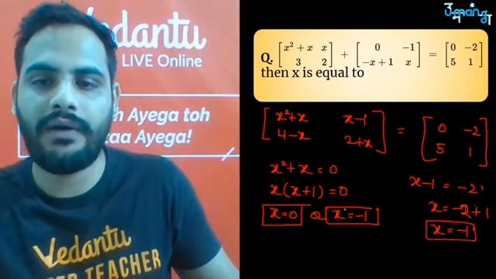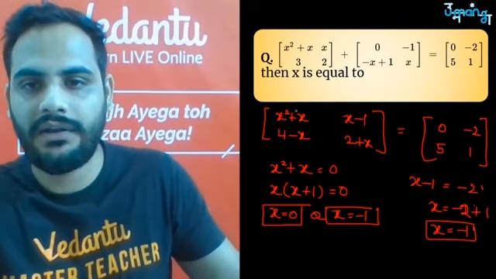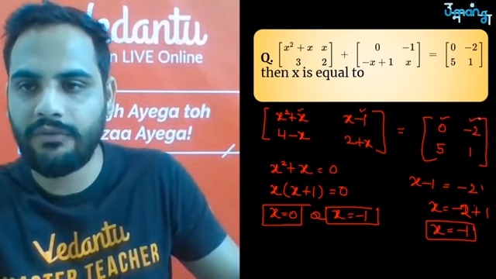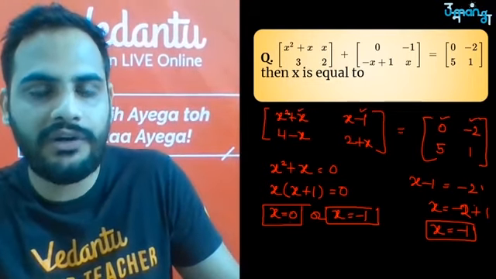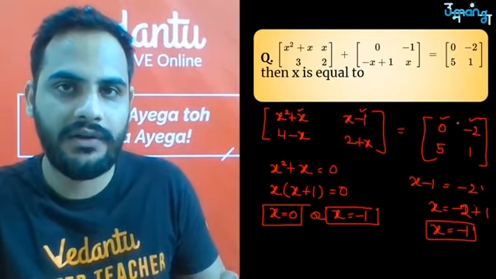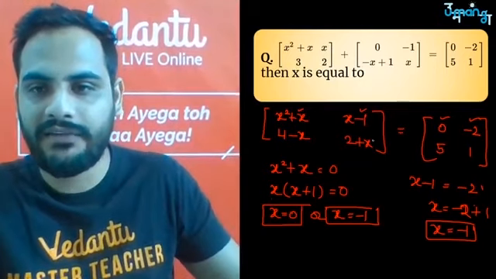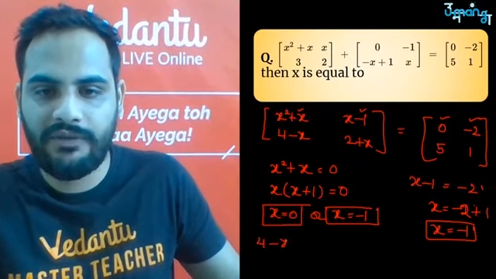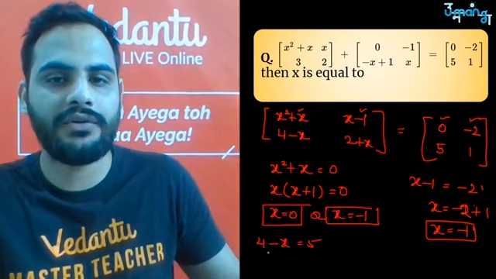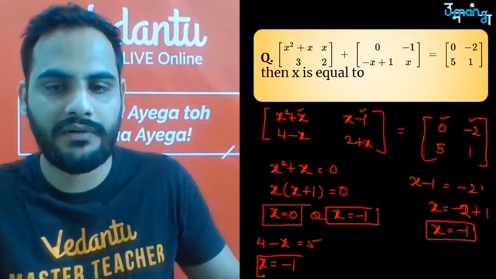So beta, till now I can see very well that x is equal to minus 1 is the solution for the first term to be equal as well as the second term to be equal. 0 is only for the first term. If I put x is equal to 0, then it will no longer remain equal. समझ रहे हो? So you want a common solution for all the parts. Then 4 minus x should be equal to 5. So if I make 4 minus x equal to 5, shift x over here, 5 over there, so x is equal to 4 minus 5, so again x is equal to minus 1.